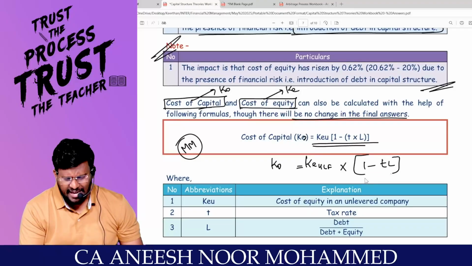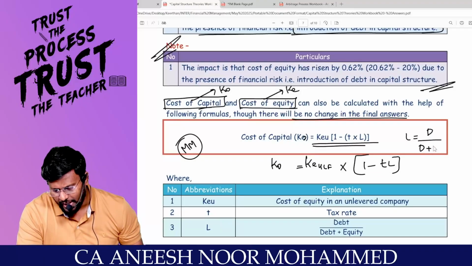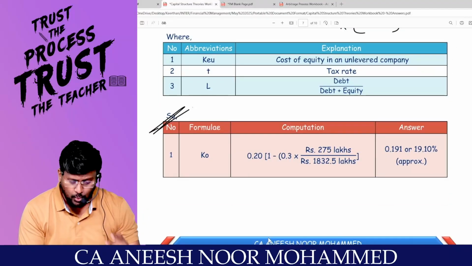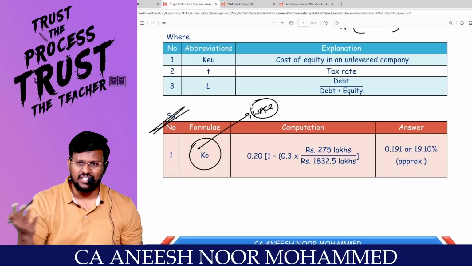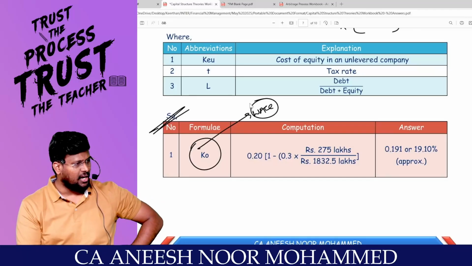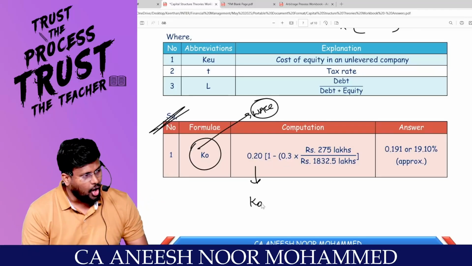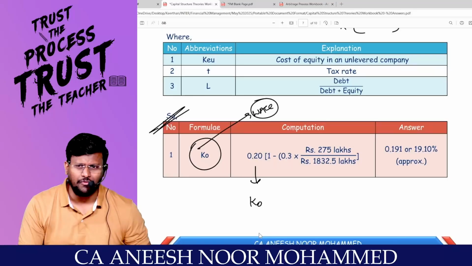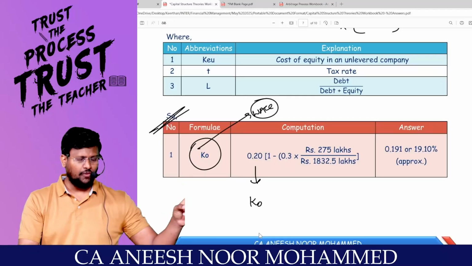L stands for leverage, which means debt divided by debt plus equity. So the same thing we can calculate by this formula very easily. We already calculated the KO by using the WACC table, and we got the answer as 19.11%. Now, what is the KO or KE of an unlevered firm? 20%. Generally, if there is no tax, the value of a levered firm is equal to the value of the unlevered firm, and the KO of an unlevered firm is equal to KO of the levered firm.